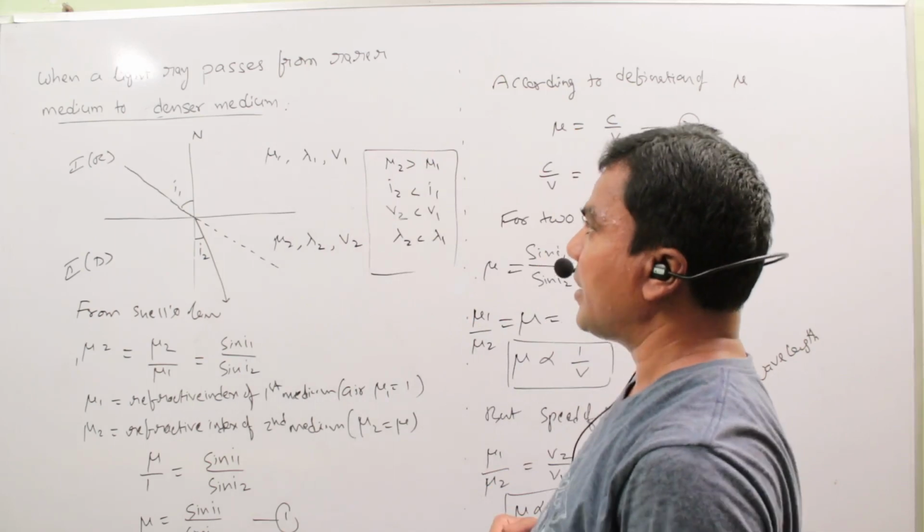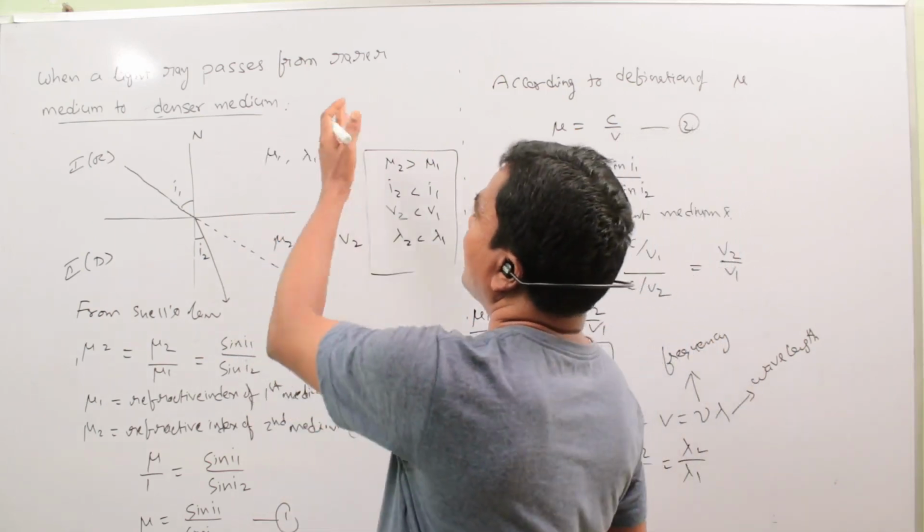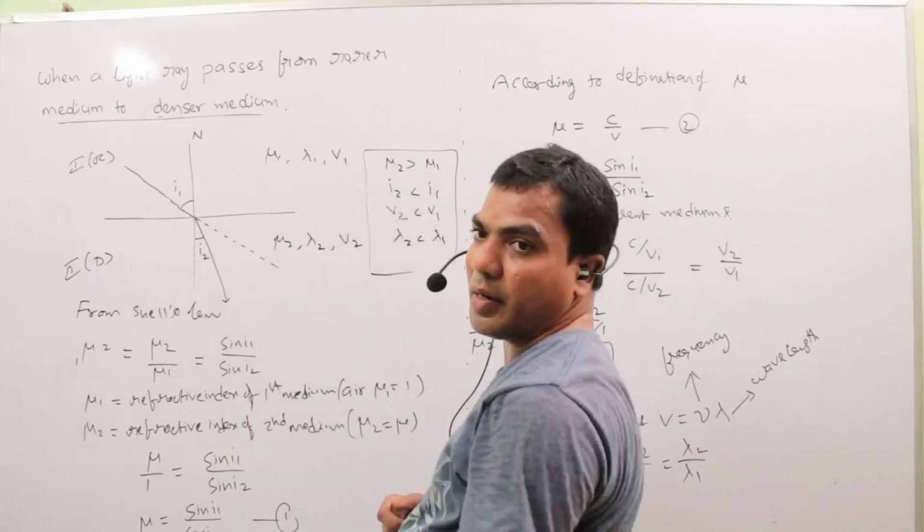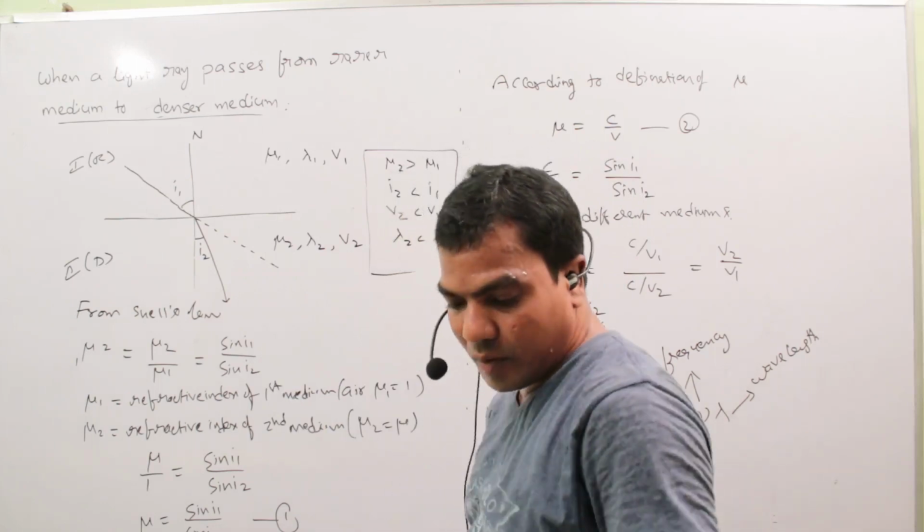So now we discuss when a light ray passes from denser medium to rarer medium.